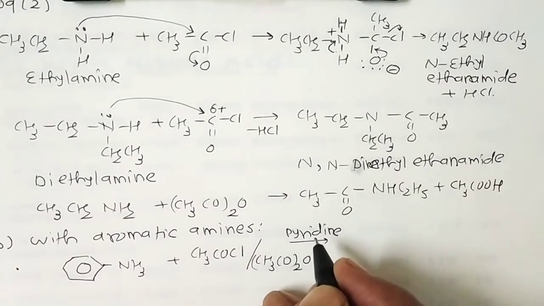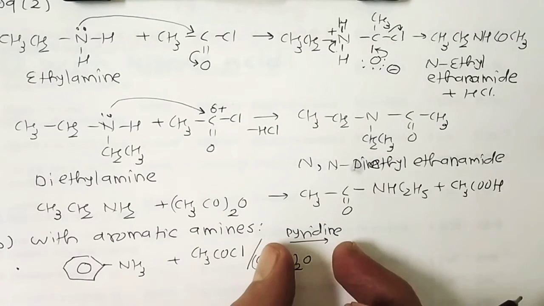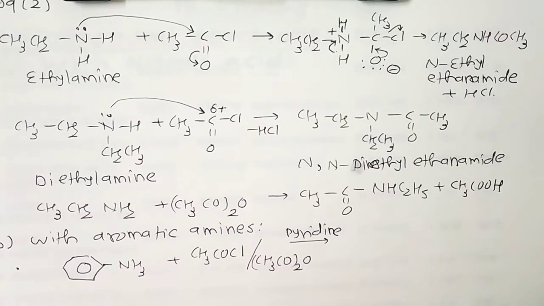Why? Because acylation of aromatic amine is usually carried out in presence of a catalyst. For example, acetylation with acetyl chloride is carried out in presence of a stronger base than amine, like pyridine. Why pyridine? Because it removes hydrochloric acid.